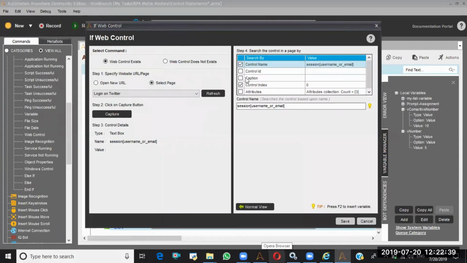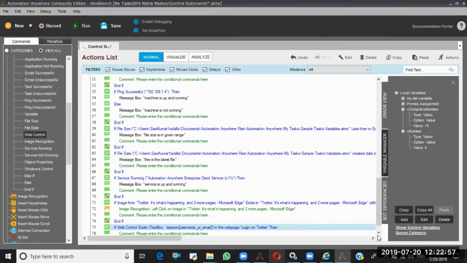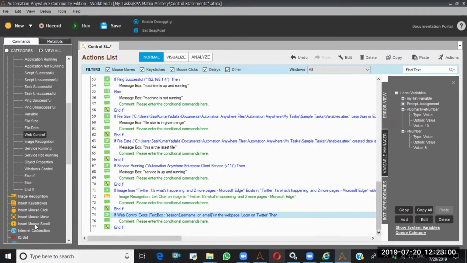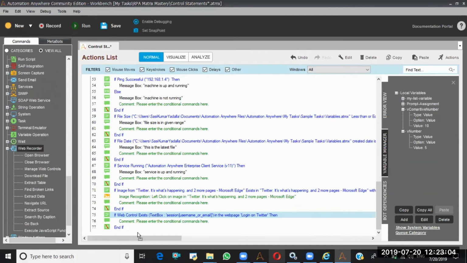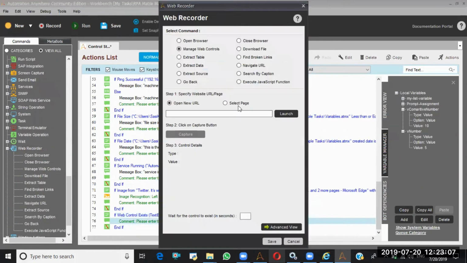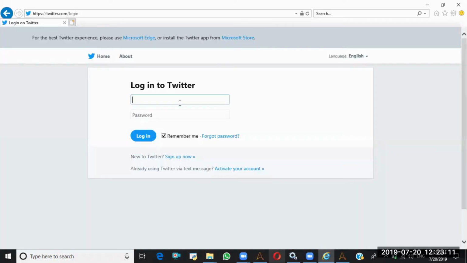Here I'll say. So we can change this one. Session text box. Why is it not allowing? Okay. This control exists or not, because we are doing this one, right? So I'm saving this. So if this control exists, what I'll do, I'll go to web recorder and I'll say manage web control here, and here I'll again select the page and here login, and again I'll capture this.